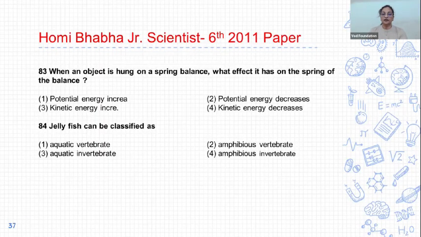83. When an object is hung on a spring balance, what effect does it have on the spring of the balance? Options are: first, potential energy increases; second, potential energy decreases; third, kinetic energy increases; and fourth, kinetic energy decreases. The correct answer is option 1, potential energy increases. When an object is hung on a spring balance, potential energy of the spring increases.